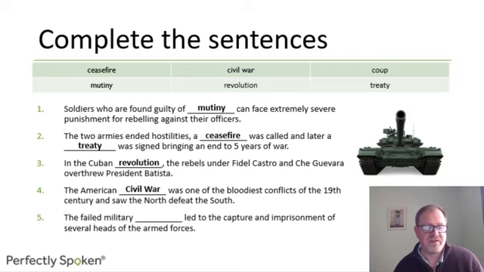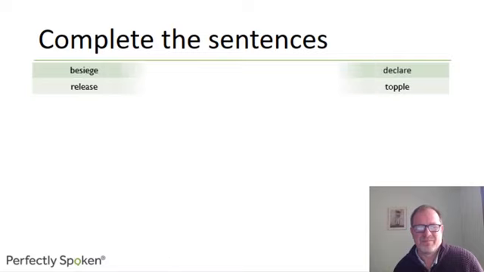Number 5, the failed military blank led to the capture and imprisonment of several heads of the armed forces. So when the military tried to remove the elected government and seize power, it's called a coup or coup d'etat. Again, it's a French word that we have stolen. We don't have our own word for it. Okay.